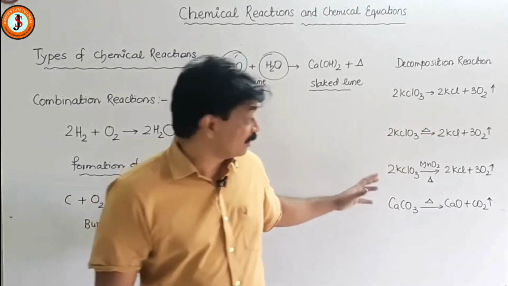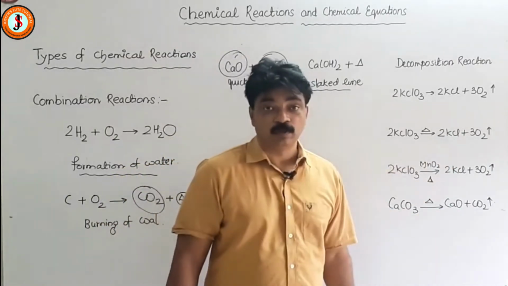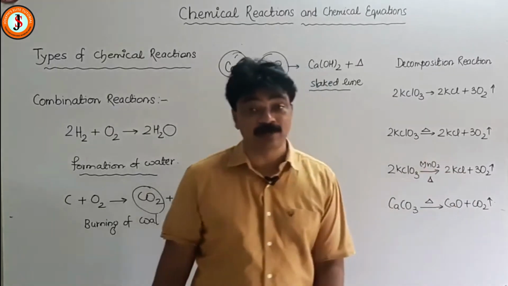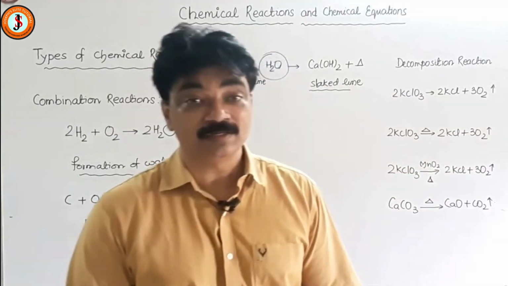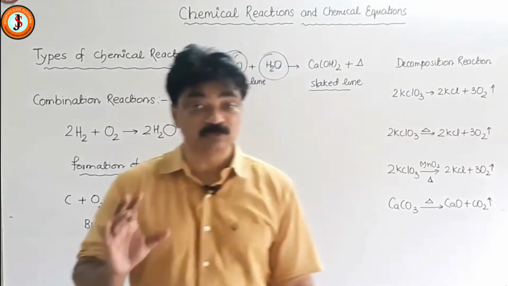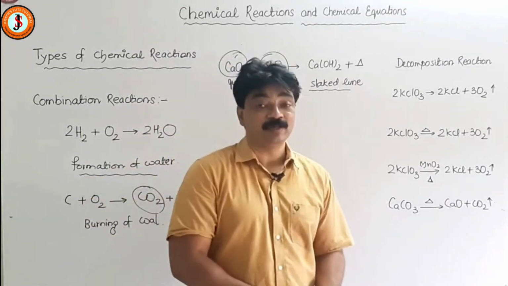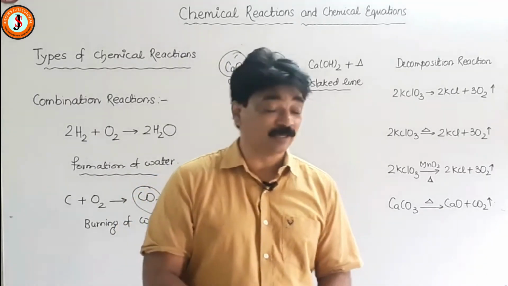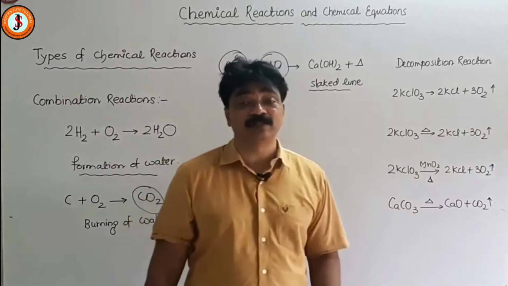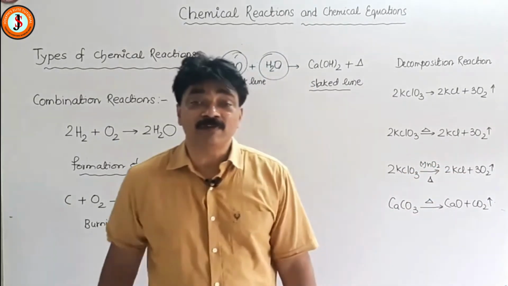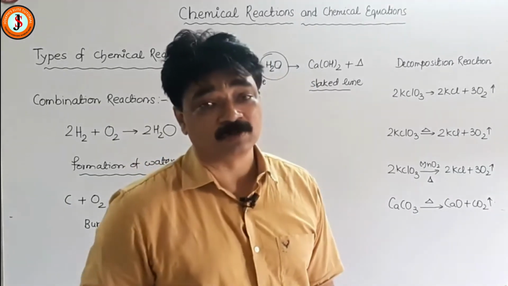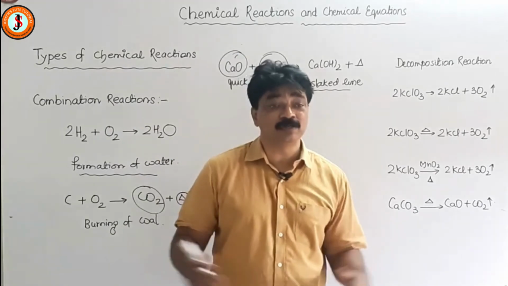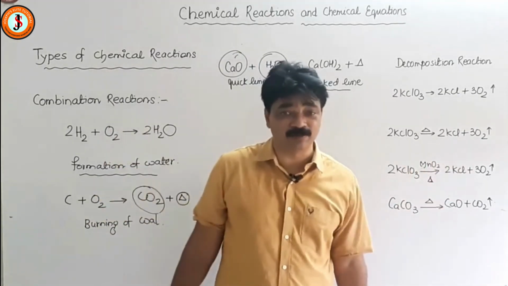So it is a catalytic decomposition. You can add catalytic thermal decomposition because MnO2 is a catalyst. You know what is a catalyst? A catalyst is a substance which is present in a chemical reaction and alters the rate of reaction. That means either increases or decreases. In this case, it has increased the rate of reaction without itself undergoing any net change by mass. So catalyst is increasing the rate of reaction.